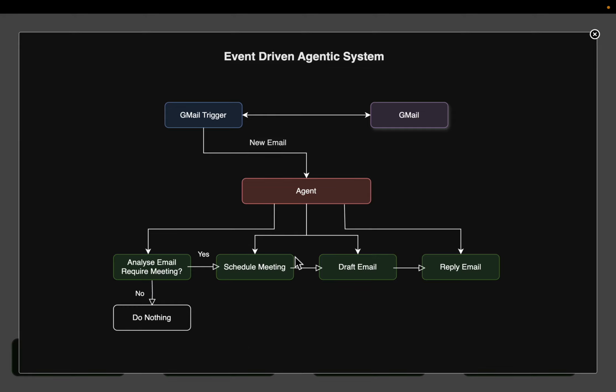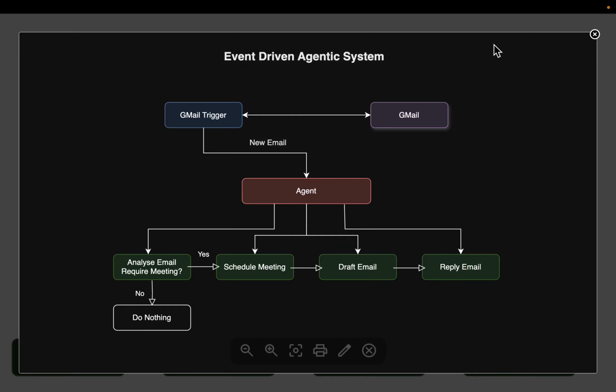But in this case, to keep it simple, all we are doing is drafting another email and sending it to all the participants of that meeting. Okay. All right. So we need 2 sets of tools. One, to do some tasks related to Gmail, and the second one, tools related to our calendar, so that it can find free slots and book the meeting.